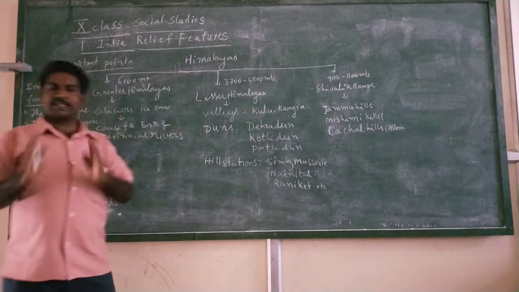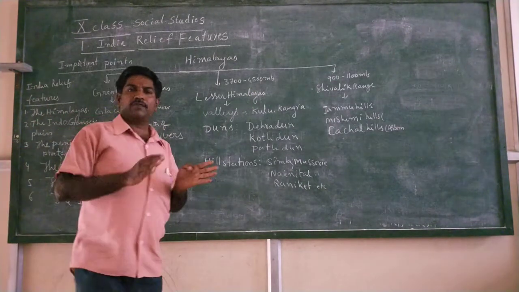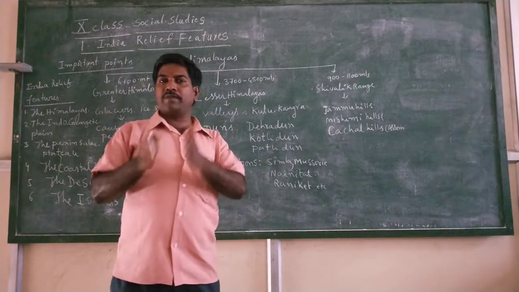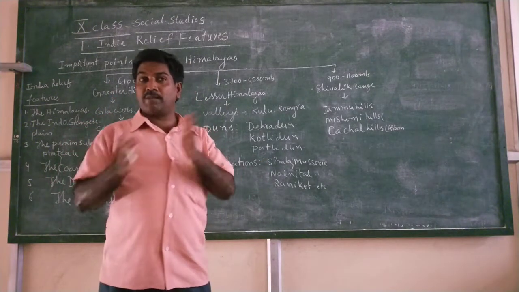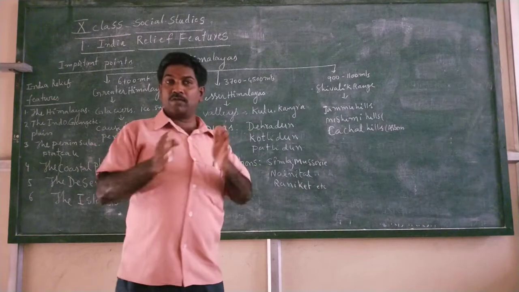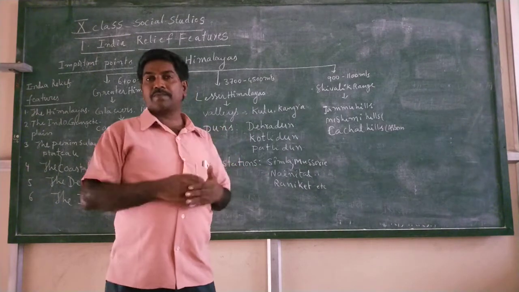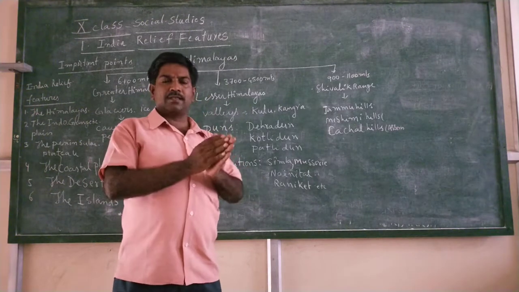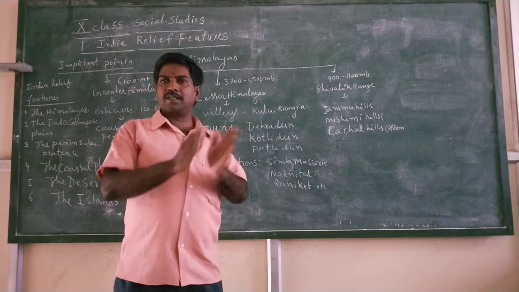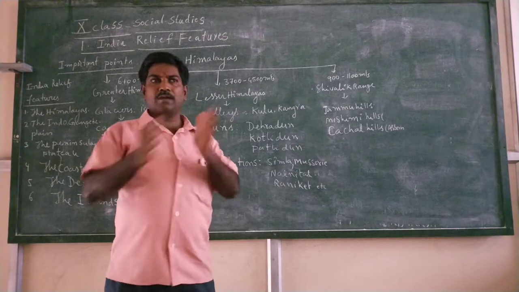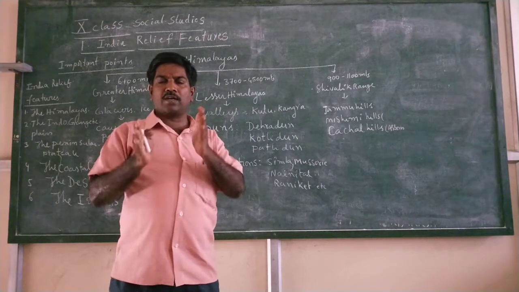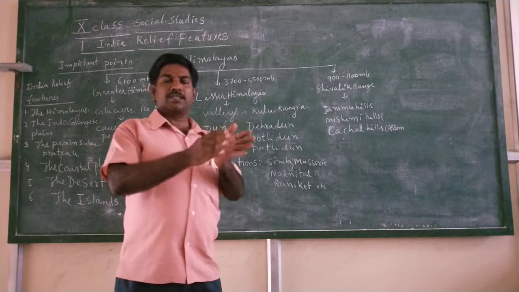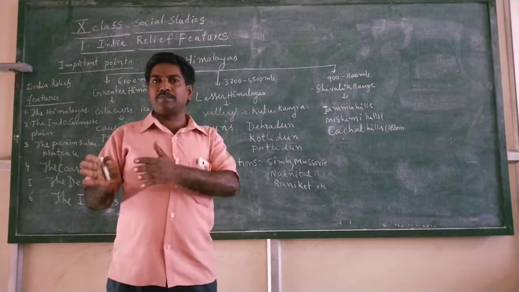Social Studies means the combination of 4 subjects. Number 1, Geography, number 2, Economics, number 3, History, and number 4, Political Science or Civics. In paper 1, we discuss only 2 subjects, that is Geography part and Economics part. So Geography, Economics both are combined in paper 1. In paper 2, History part and Civics part.